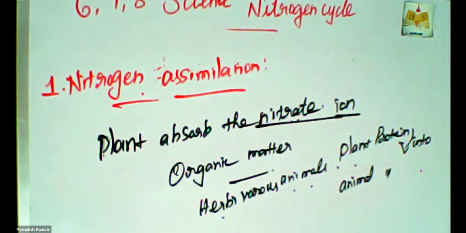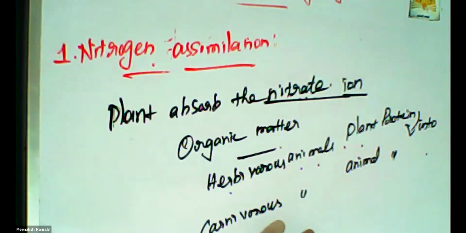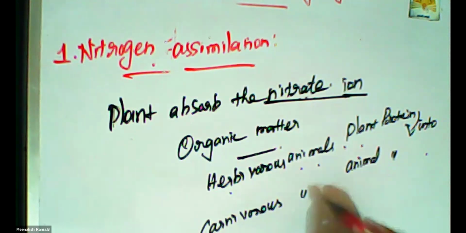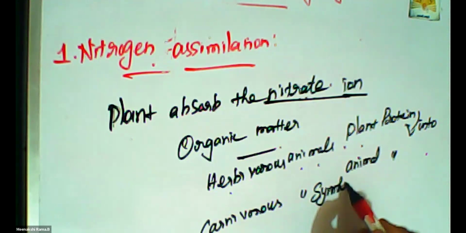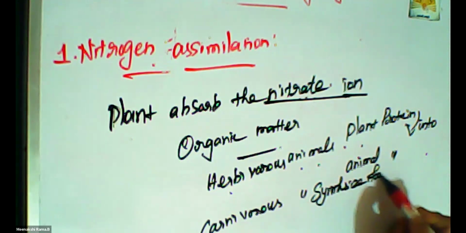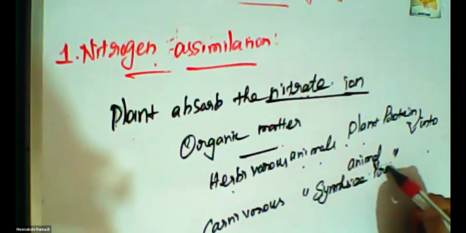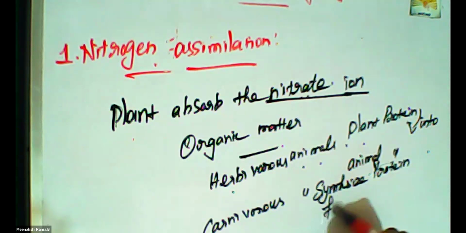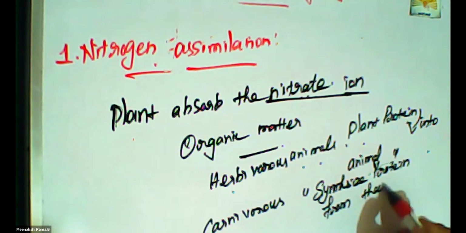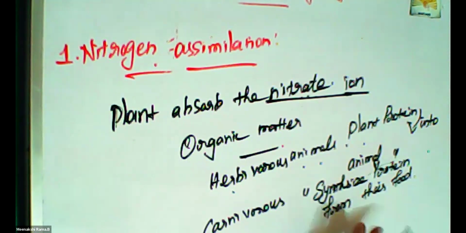So this is one of the formations. Next one is carnivores. Carnivorous animals are the opposite. They synthesize the proteins from their food. They take different kinds of foods, so automatically the nitrogen content is also assimilated within that food itself.